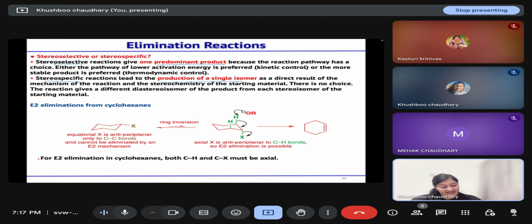In case of cyclohexane also, if we have this equatorial X, it is anti-periplanar to these two carbon-carbon bonds, but elimination can't take place from a carbon-carbon bond. It will take place from the carbon-hydrogen and carbon-halogen bonds. So ring inversion will take place, and whenever both the C-H and C-X bonds are axial to each other and anti-periplanar, that will result in the formation of the elimination product.